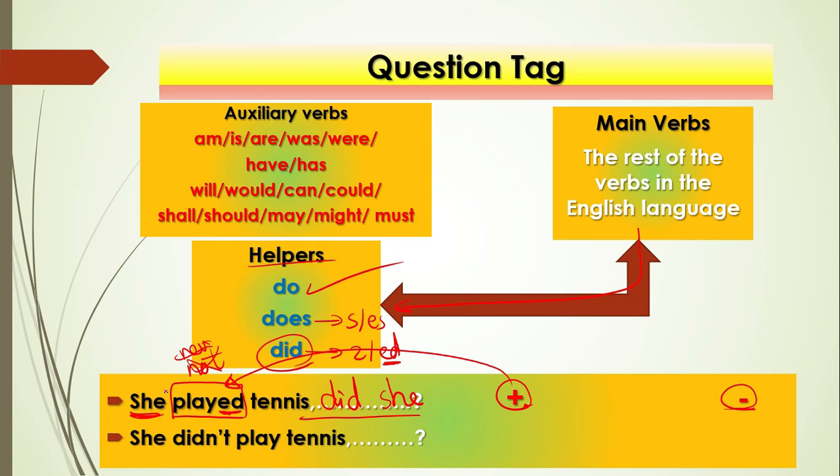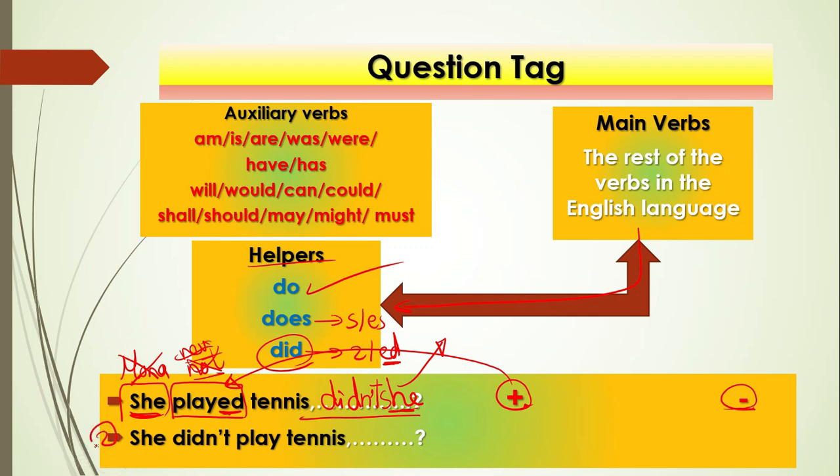Here we don't have not or never or no longer, so I put the negative: she played tennis, didn't she? And raise your voice at the end. Be careful: if we have Mona instead of she, don't put Mona, replace it with she. If it is Ahmed, replace Ahmed with he.